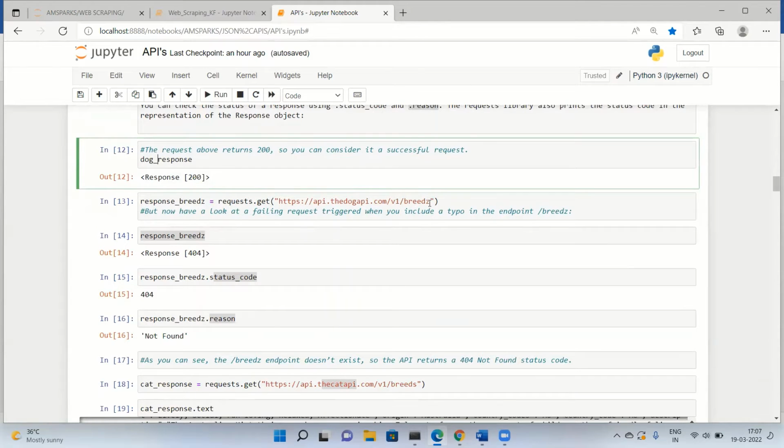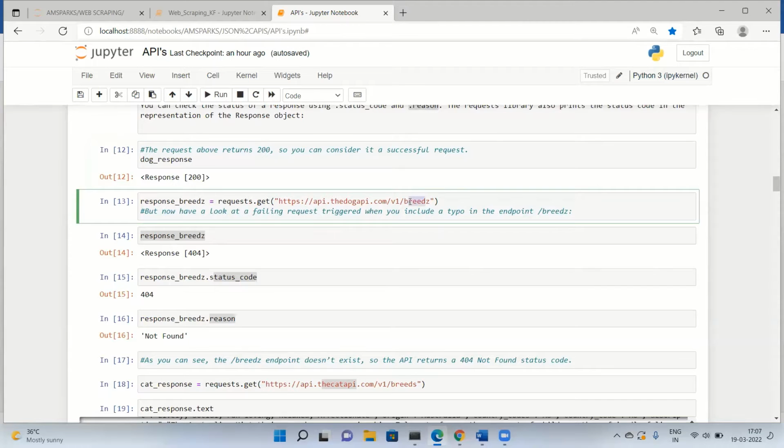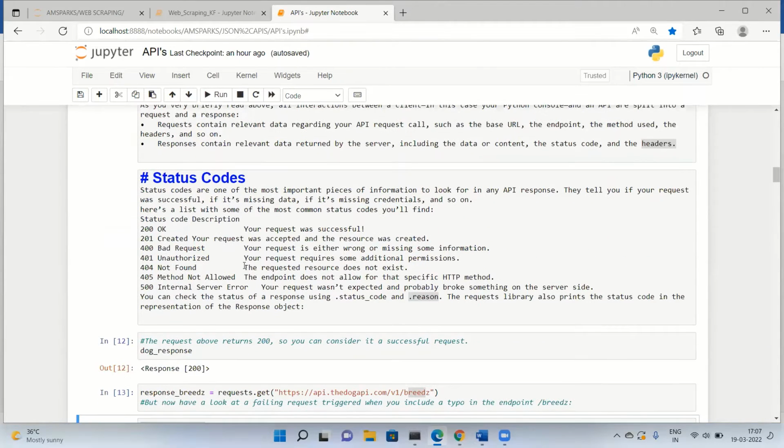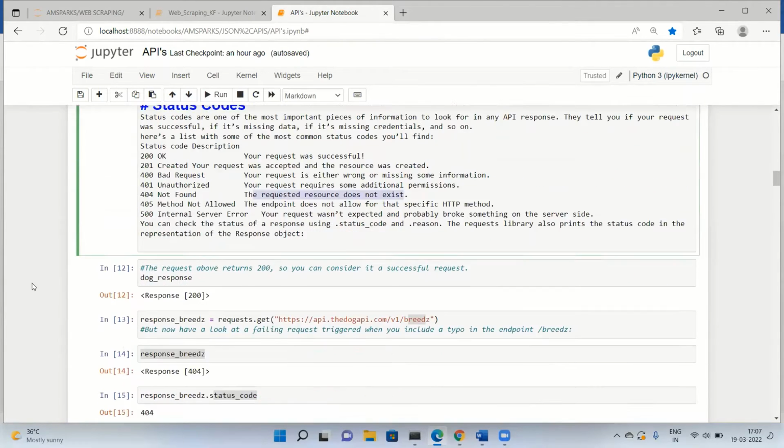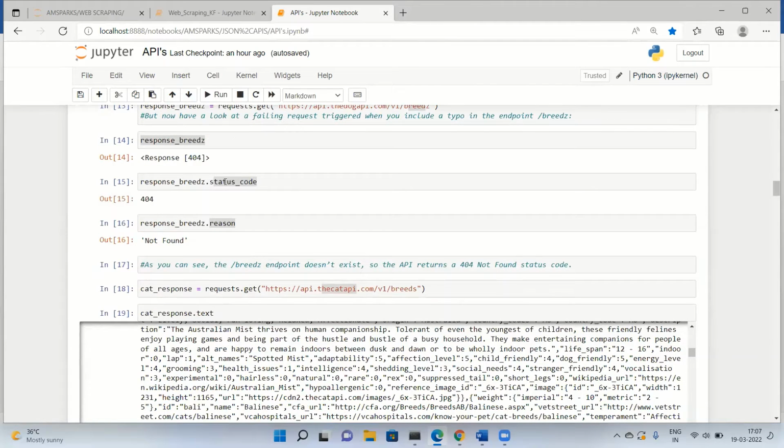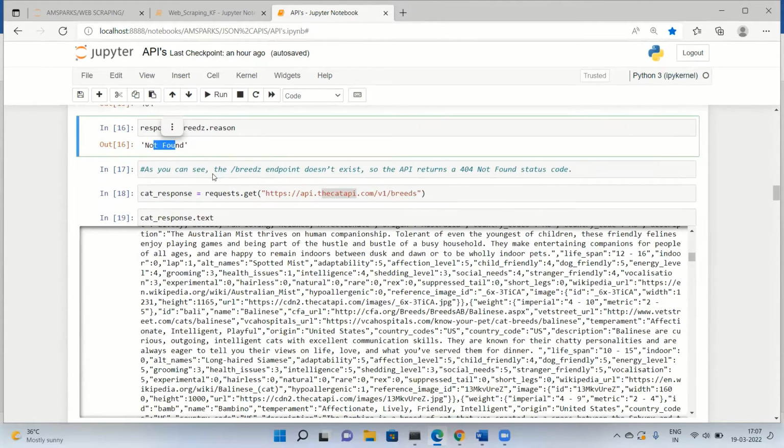I've just changed this "breeds" S to Z. You can see we are getting a response of 404 here, which means the requested resource does not exist. You can also do the same thing by using .status_code or .reason, and you'll get the reason here.